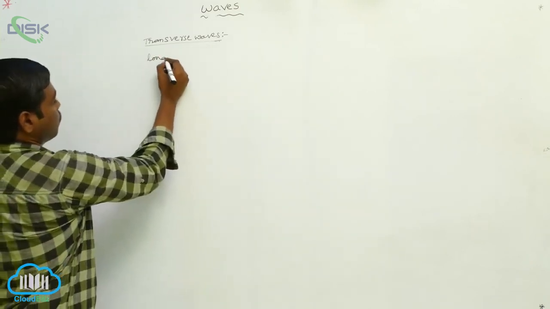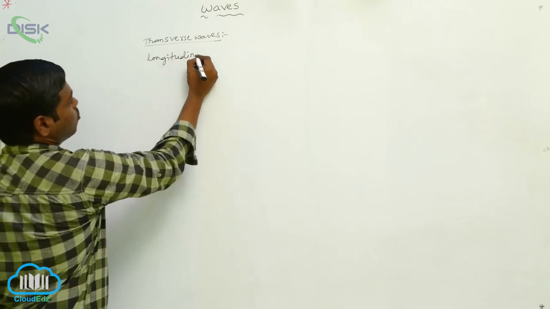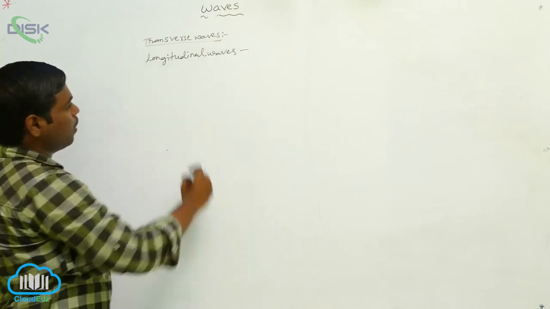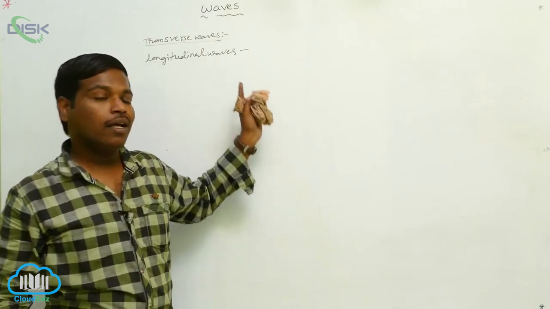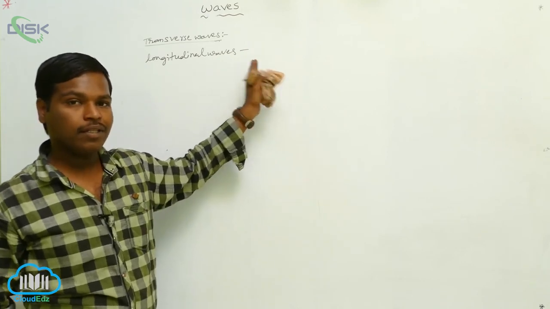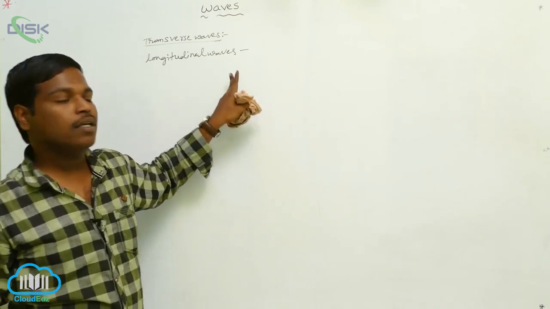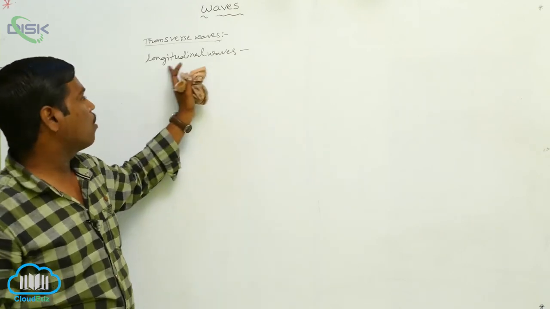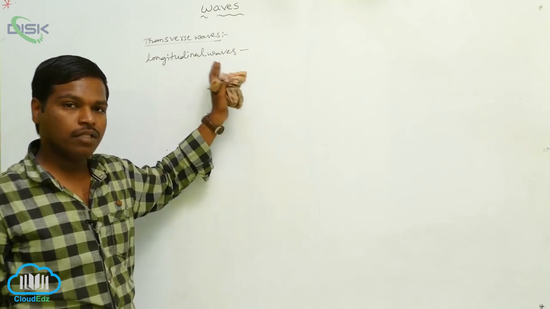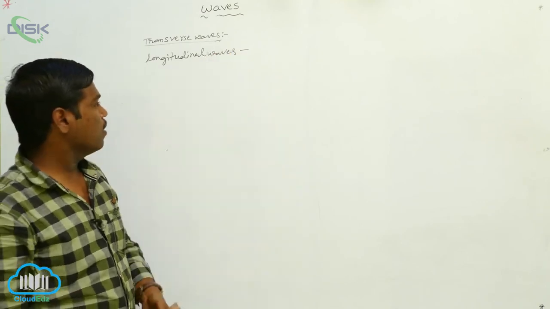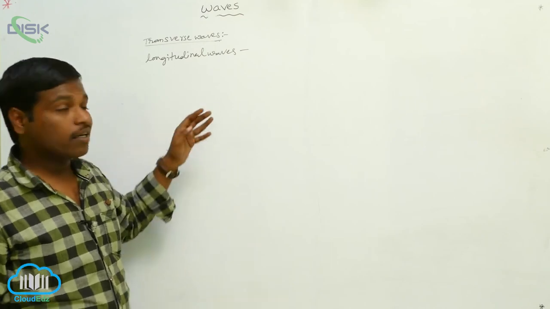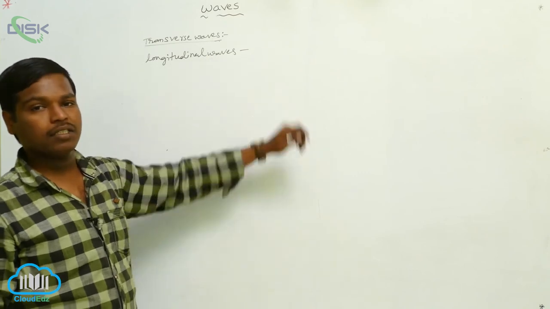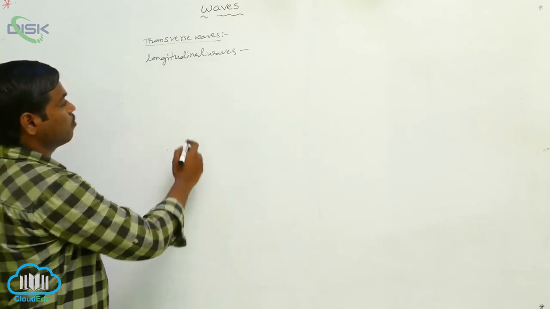And next, longitudinal waves. In longitudinal waves, when the wave is traveling in a medium, the particles of the medium travel along the same direction as the wave. That is called longitudinal waves. When a wave is traveling in a medium and the particles move along with the wave, that is along the same direction of the wave, they are called longitudinal waves.